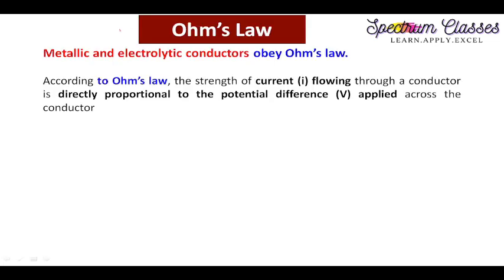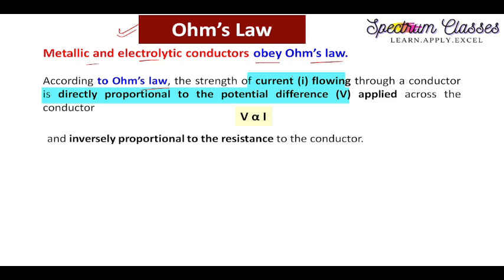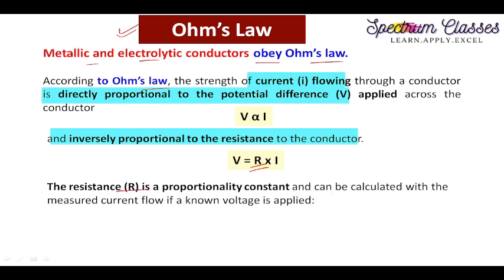Now coming to Ohm's law. Metallic and electrolytic conductors both obey Ohm's law. According to Ohm's law, the current flowing through a conductor is directly proportional to the potential difference applied across the conductor. You can understand it with this equation: V is proportional to I, and if we remove the proportionality sign, we get V = R × I. The resistance R is the proportionality constant and can be calculated by measuring the current flow if the voltage applied is known.